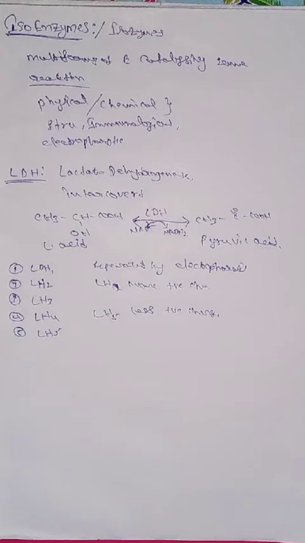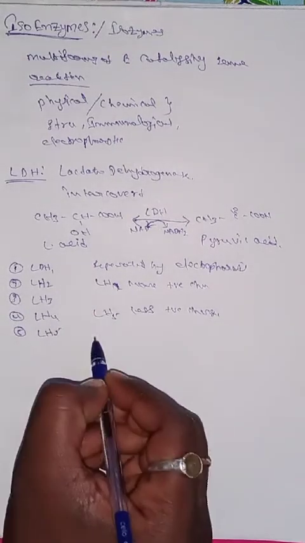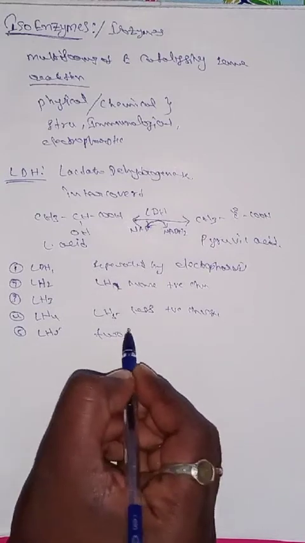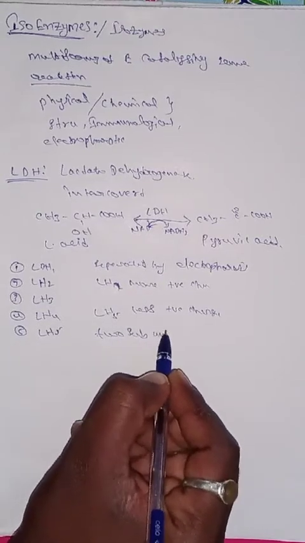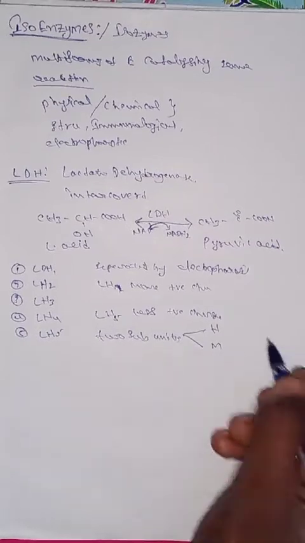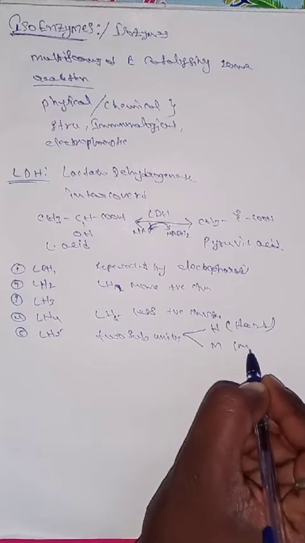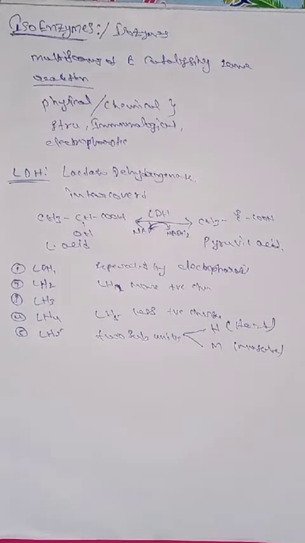Each and every category contains two subunits. What are the two subunits? One is H and the second one is M. H stands for heart. M stands for muscle. Heart and muscle.